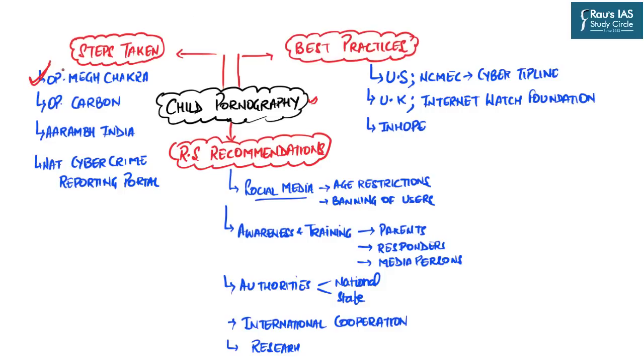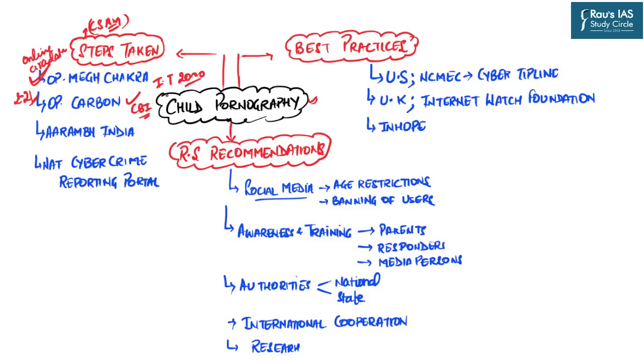As a part of Pan-India Operation Megh Chakra, an operation against online circulation and sharing of child sexual abuse material, also known as CSAM in short form, was started. A similar operation in 2021 was named Operation Carbon. This was launched by the Central Bureau of Investigation, and under this operation several culprits were booked under the IT Act 2000.